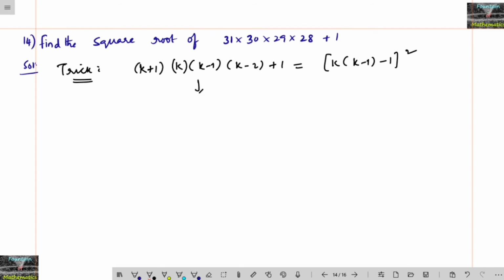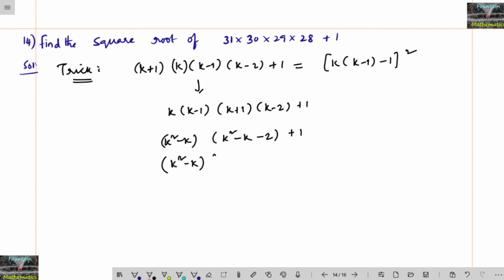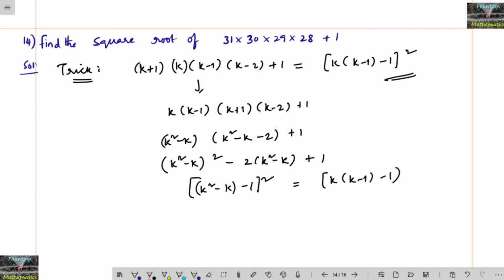If I take the multiplication k into (k minus 1), (k plus 1) into (k minus 2) plus 1, here k square minus k, and here we can write k square minus k minus 2, plus 1, or (k square minus k) whole square minus 2 times (k square minus k) plus 1. This is nothing but (k square minus k minus 1) whole square, right? So this is nothing but (k into (k minus 1) minus 1) whole square.